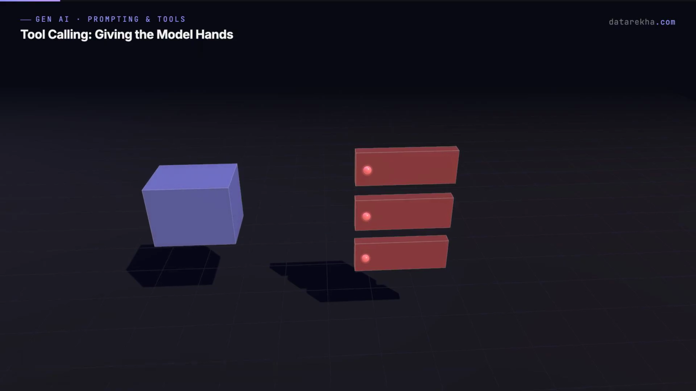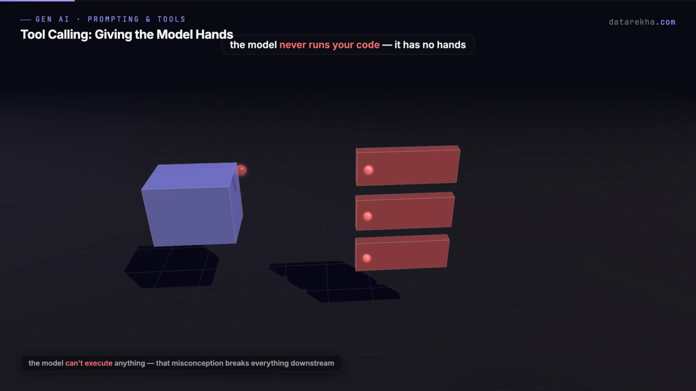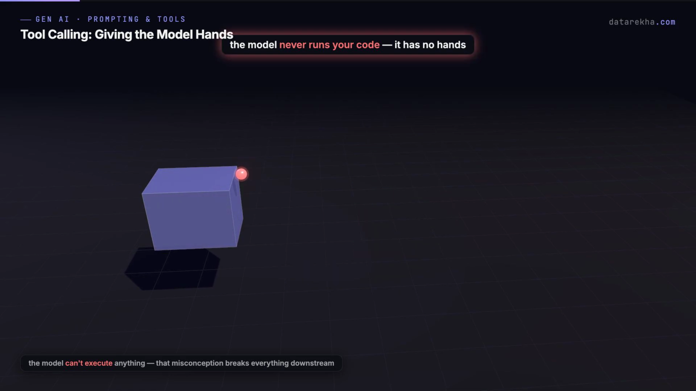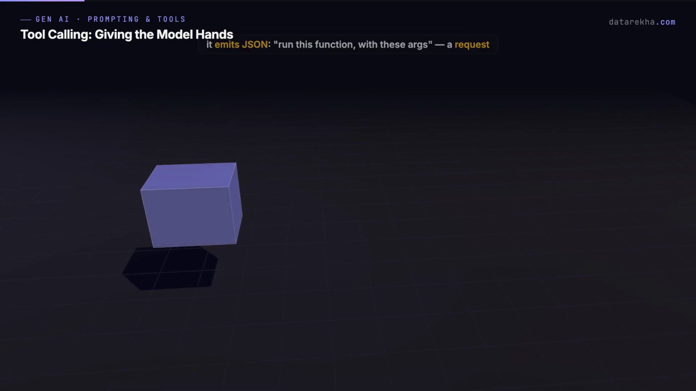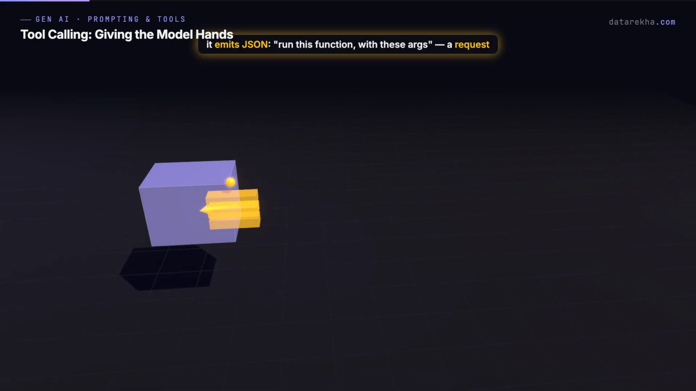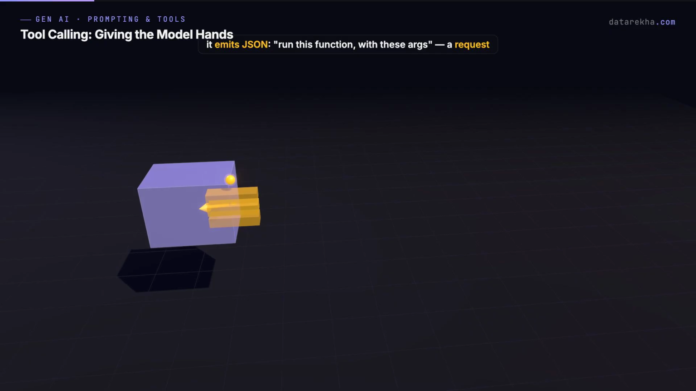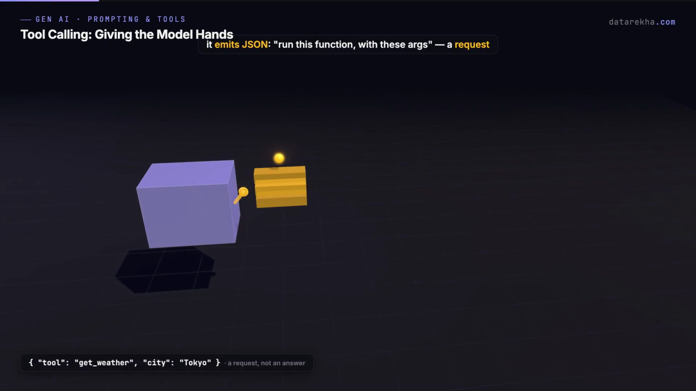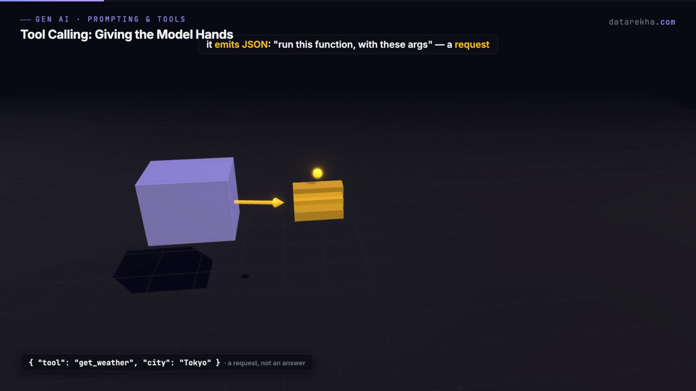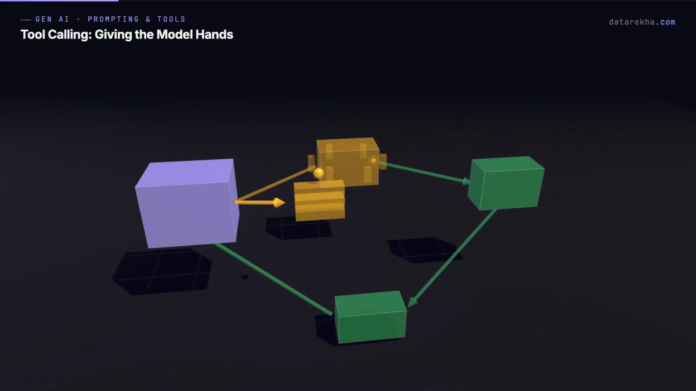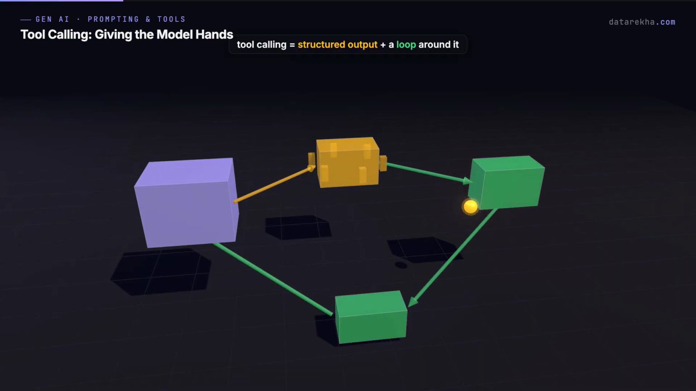But the word tool is misleading, so let me kill the biggest misconception right now. The model never runs your code. Ever. It can't. It has no hands. What it actually does is emit a structured piece of JSON that says, I'd like to run this function with these arguments. That's it. That's the whole superpower. Which means tool calling is really just structured output with a loop wrapped around it. And once you see the loop, every agent on earth stops being mysterious.